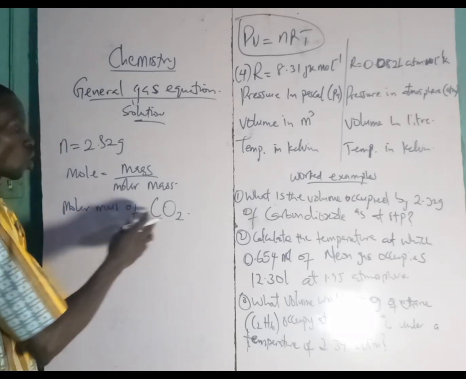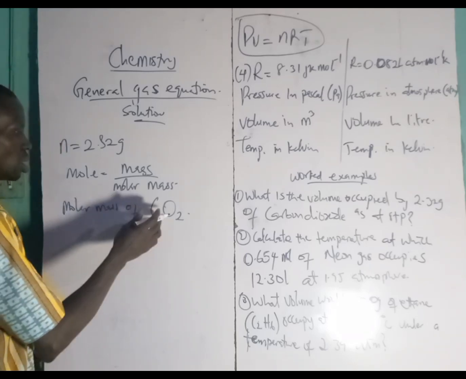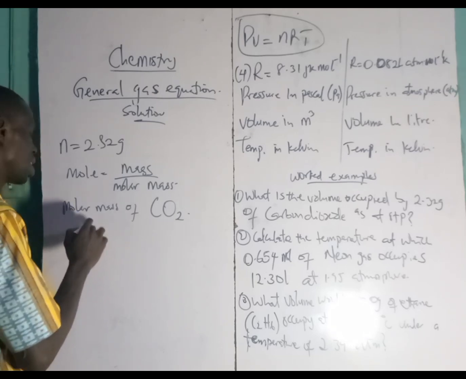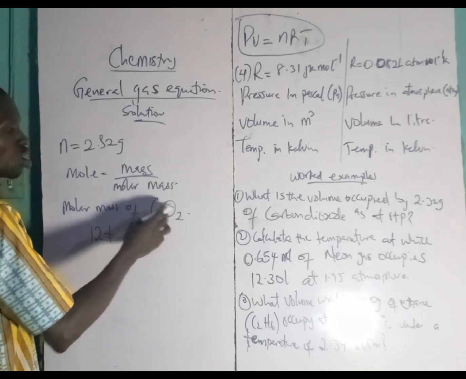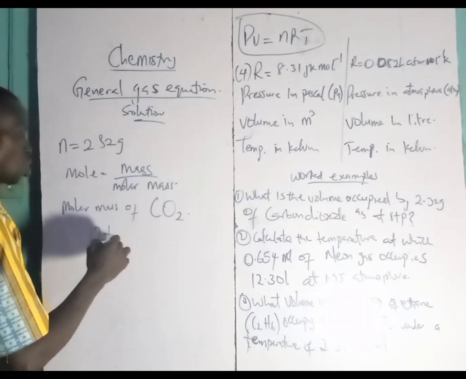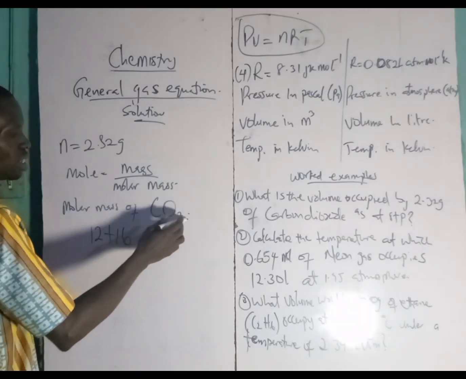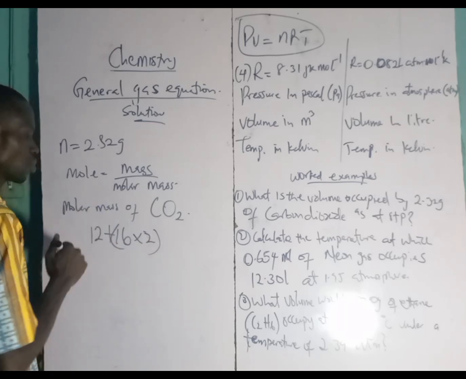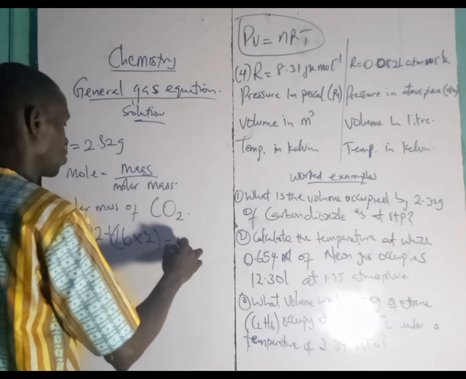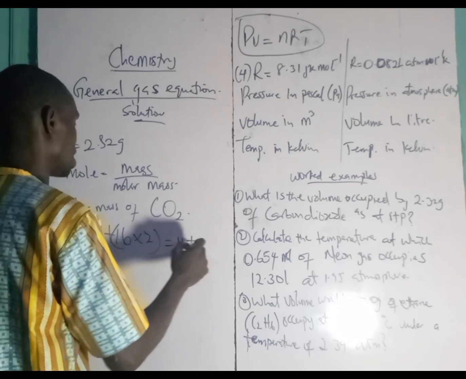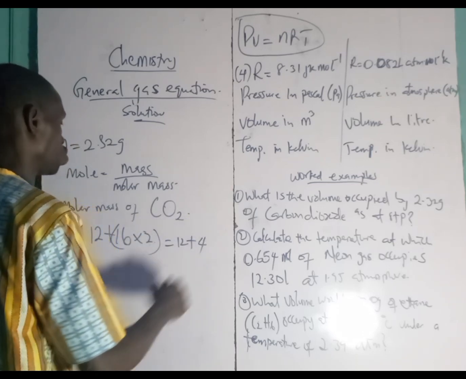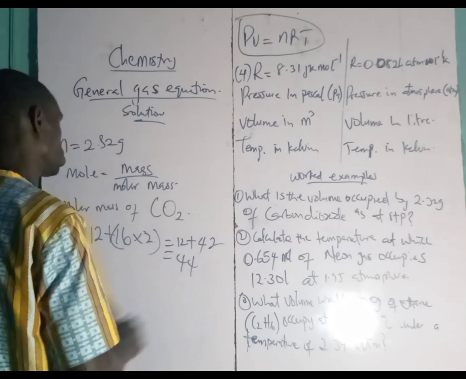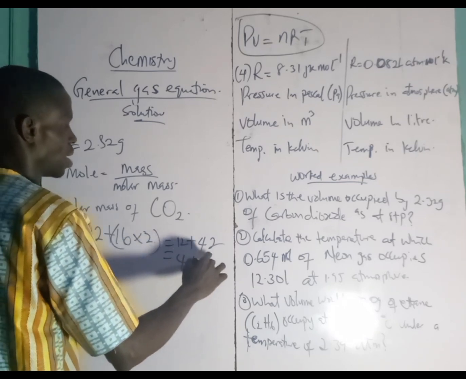Carbon has the atomic mass of 12, plus oxygen has the atomic mass of 16, but it has 2 atoms. So we have 12 plus 16 times 2, that's 12 plus 32. By the time we have 44 gram per mole.